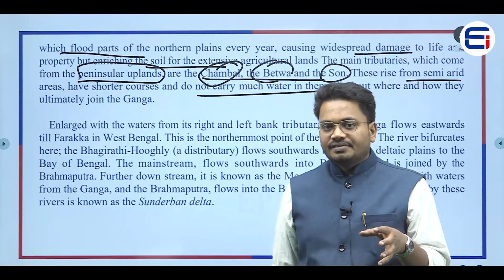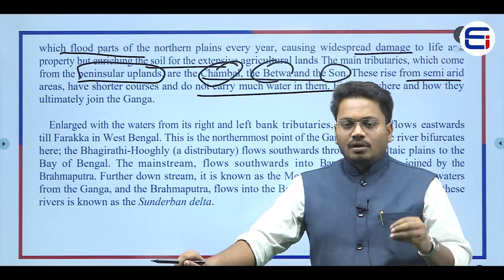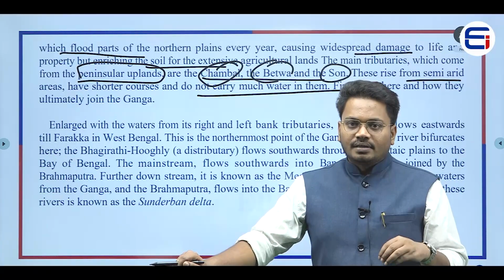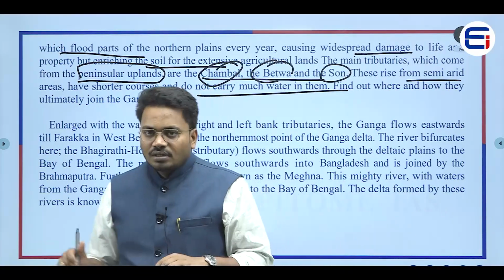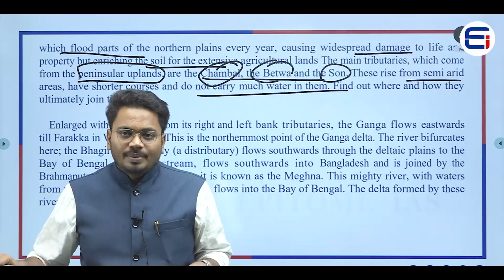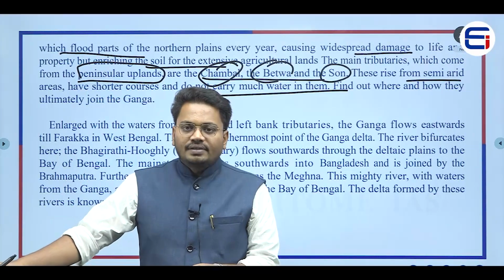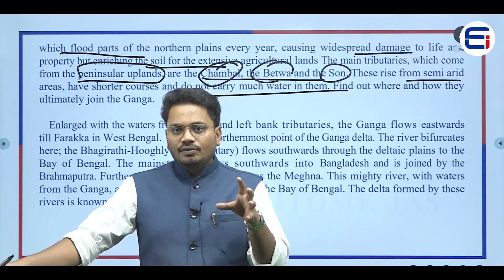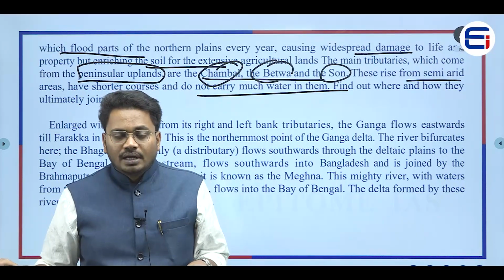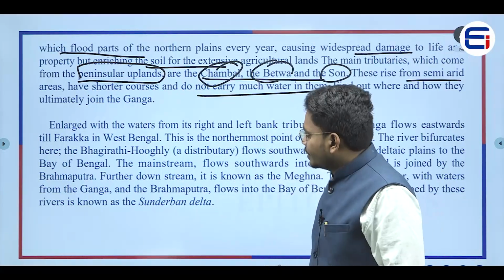What does it mean? It means that this particular central highlands or peninsular highlands or uplands are in a semi-arid zone. Because of that particular reason, what happens? As I told you earlier, there won't be a continuous source of water. So because of that reason, the rivers would have very short lengths, and the water carried in those rivers would also be very little.